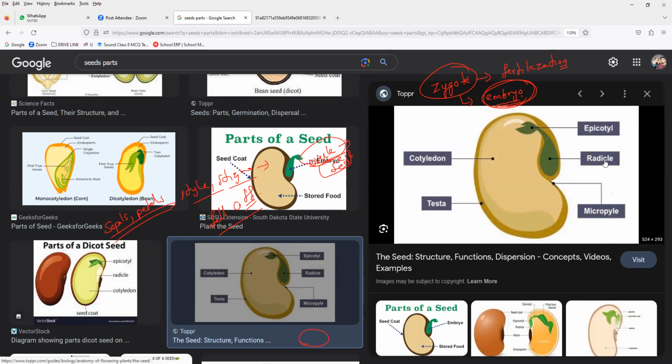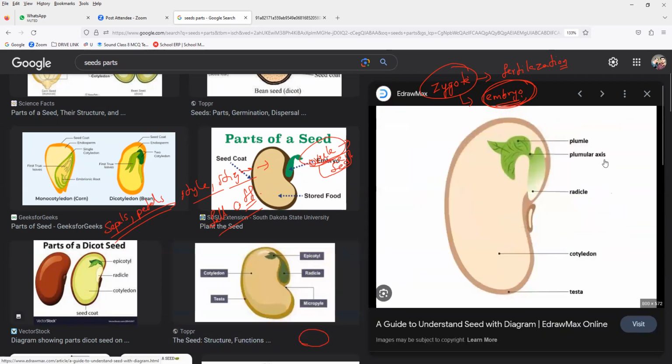Clear? And the future shoot. In this picture you can see, the small root present inside the embryo is called what, everybody? All of you please respond. Radicle. And if you put it inside the soil, it will start growing. That future shoot is called the plumule. Do you understand, all of you?